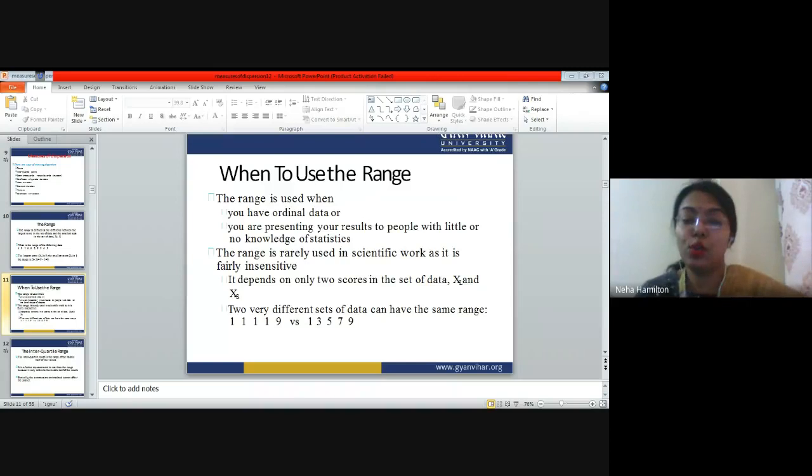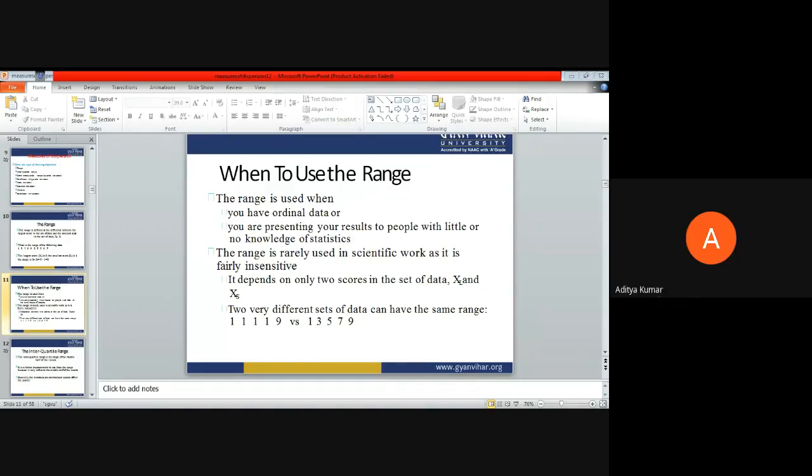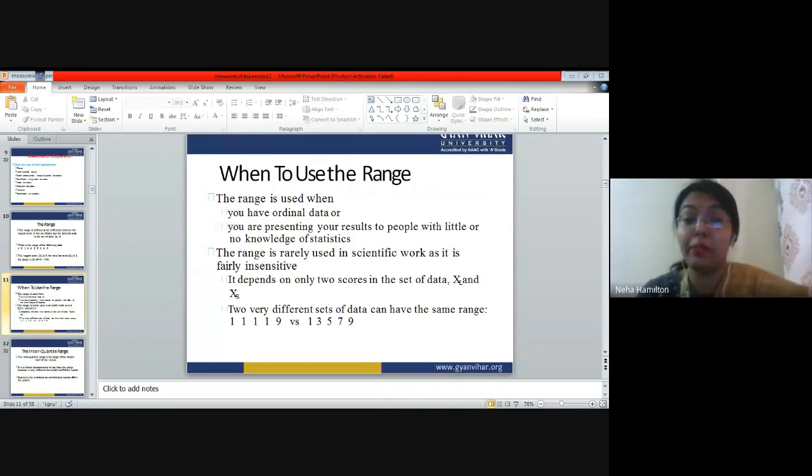But do you think that both sets of data are similar to each other? No, they are not similar, but their range is the same. Their range is 8, but this data has different characteristics. If you see the first set of data here, it has 1, 1, 1, 1, 1, 9. There is no variability in the data. One has a much greater frequency as compared to other numbers. So here the range is XL minus XS, that is 9 minus 1, which is 8.